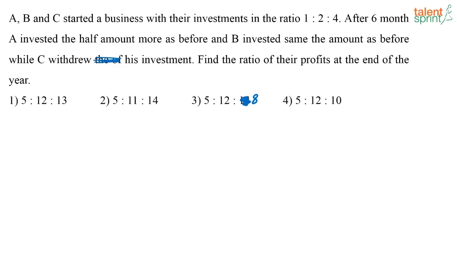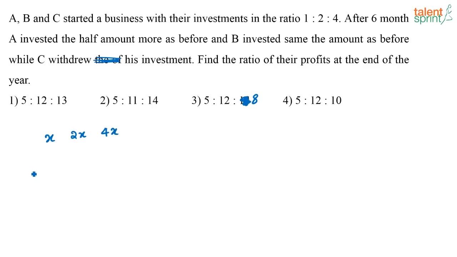Very easy question, right? A, B and C started a business with their investments in the ratio 1:2:4. After 6 months, A invested half the amount more as before. So let me first assume that A has invested X rupees, B has invested 2X rupees and C has invested 4X rupees, right? Now what is happening?